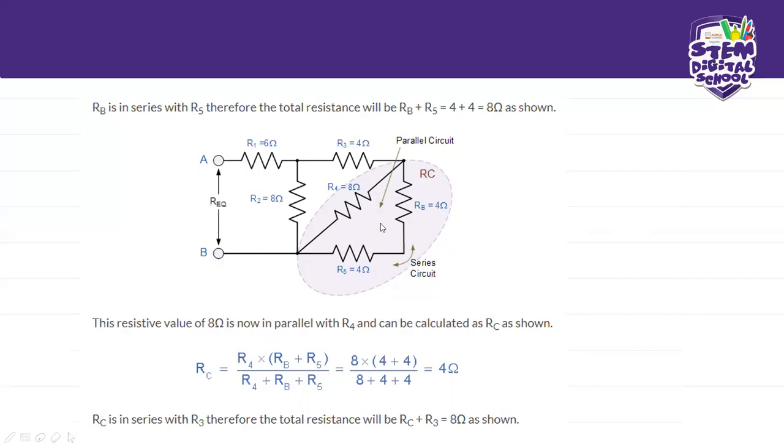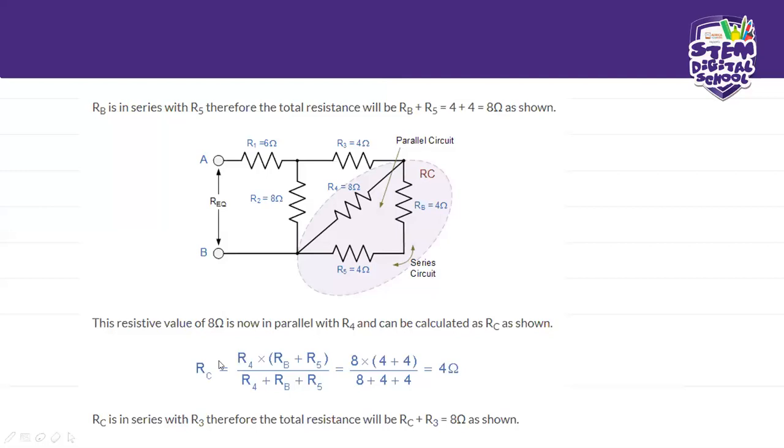So now we know that our RB is in series to our R5, and the sum of these two are parallel to our R4. Okay. If you're still getting confused, just let me know. Okay. So now we're going to have the same thing. So you see, we're just repeating the same procedures in different ways. So that is what is happening. Okay. So now these two will be in parallel to R4. And that's what we have right here.